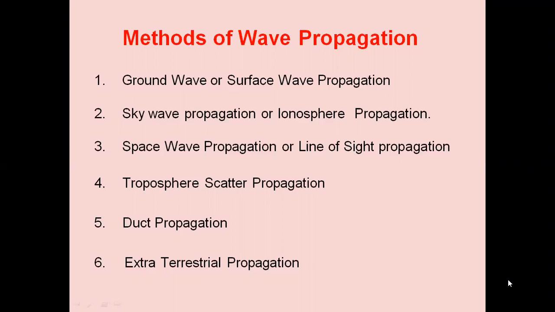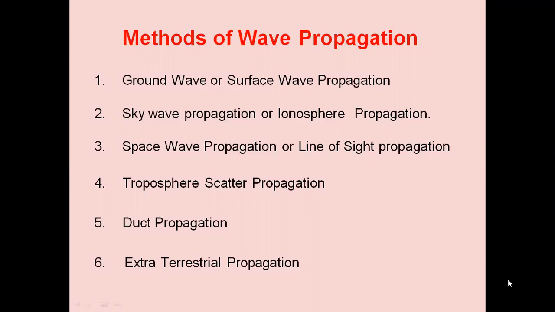These are sometimes called troposphere waves since they travel in the troposphere, the portion of the atmosphere close to the ground. Frequencies below the HF range travel around the curvature of the Earth. They are called ground waves or surface waves. For example, all broadcast radio signals received propagate by means of surface waves.